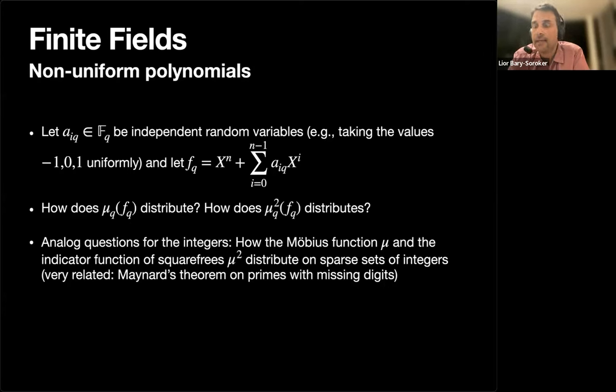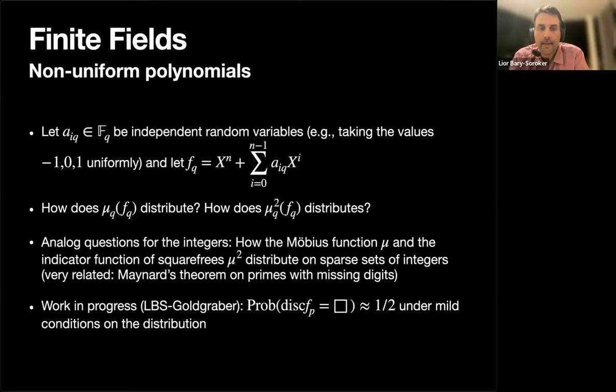And a very related work is the Maynard theorem on primes without the digit 7. And so these are the tools that you need to translate and transfer to function fields and